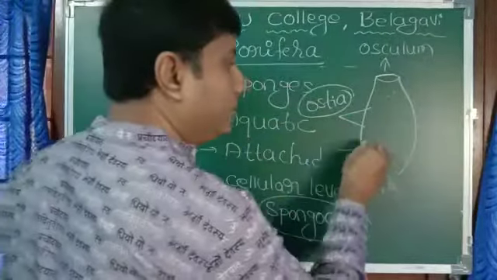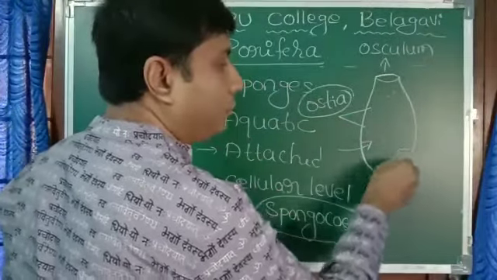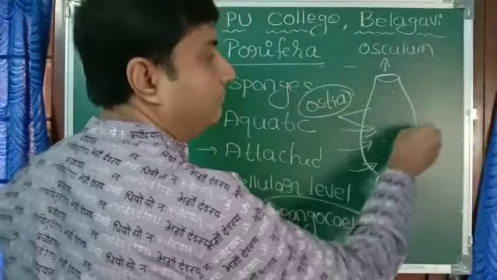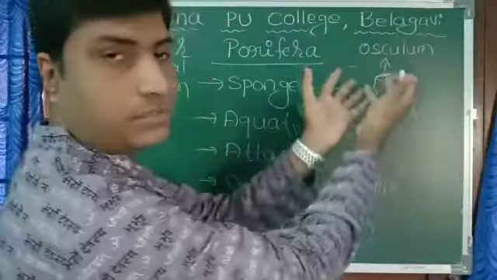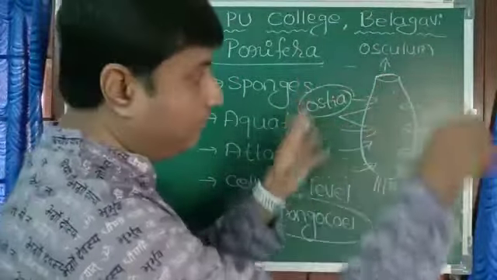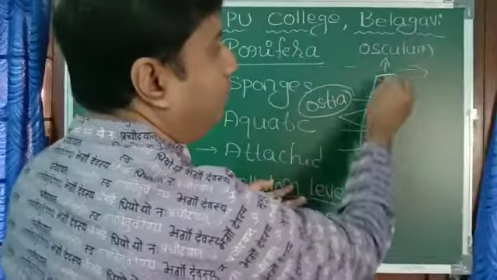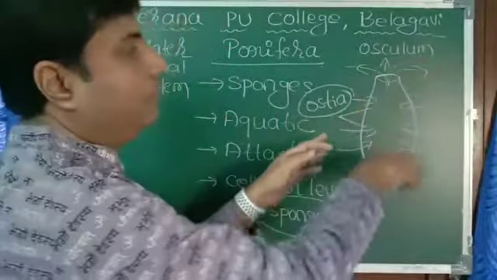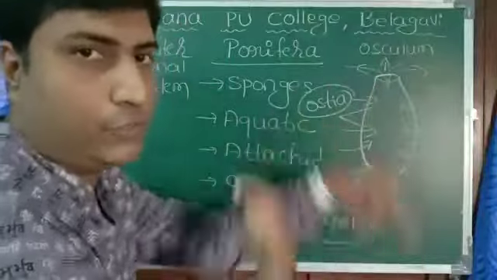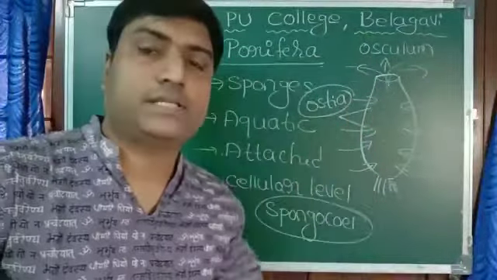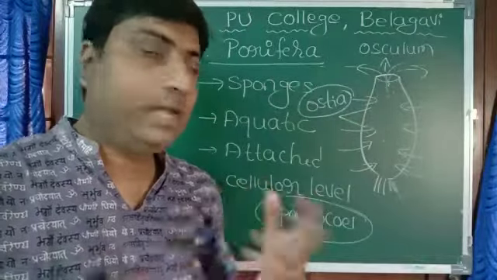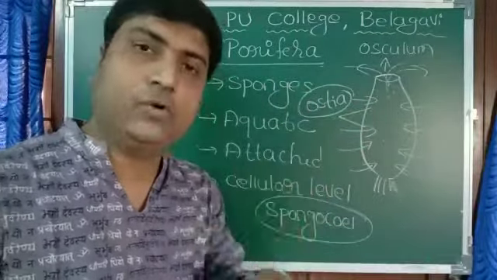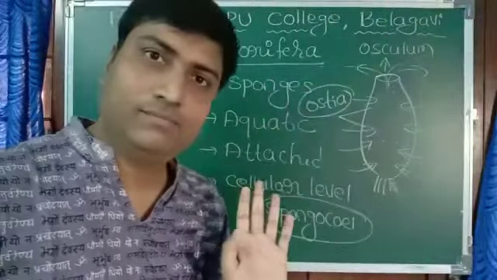Water enters into the body of sponges through the ostia. I told you the body has many openings. So water enters into the cavity, the spongocoel, through the ostia and comes out through the osculum. From here it comes out and water circulates. During this process, small food particles enter into their body. The wastes are thrown into the water and go out of the body.